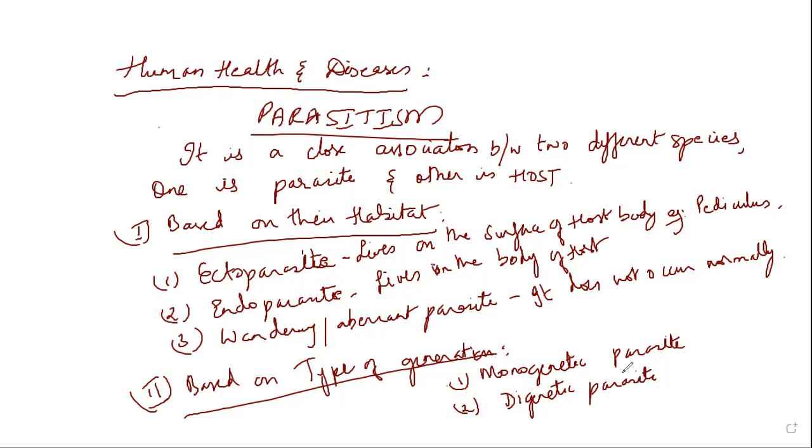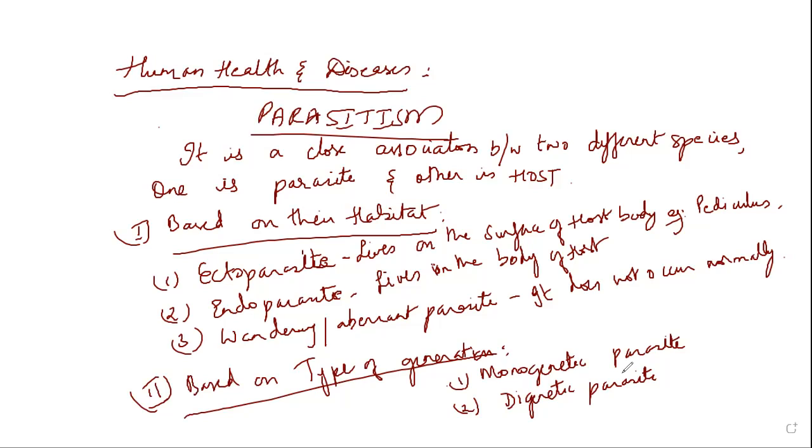Now, the second one, digenetic parasite. It is a parasite which requires two hosts, primary and secondary. They are required to complete the entire life cycle. I repeat, digenetic parasite is a parasite in which two hosts, that is primary and secondary, are required to complete the entire life cycle. Example, liver fluke.